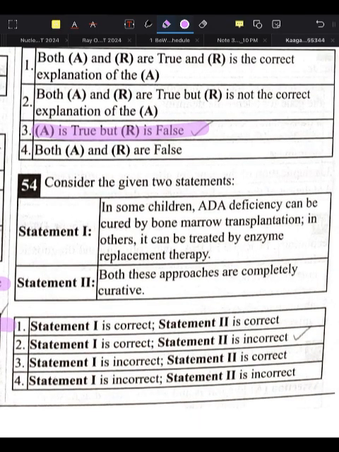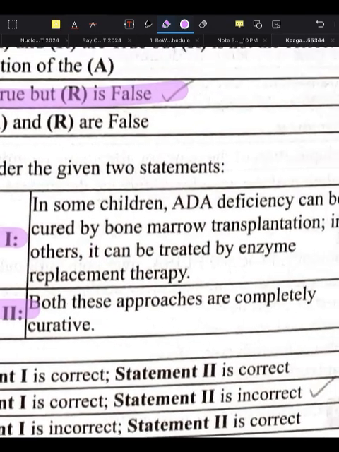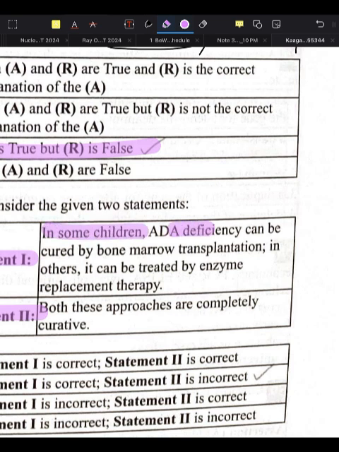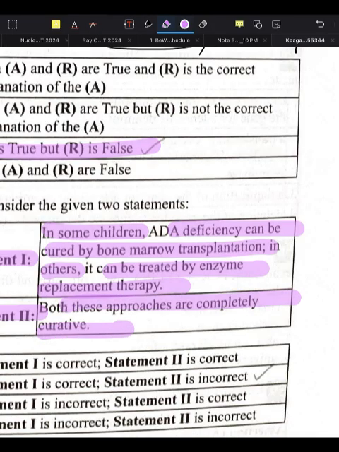Next, statement 1 and statement 2. Statement 1 says, in some children, ADA deficiency can be cured by bone marrow transplantation, and in others it can be treated by enzyme replacement therapy. Statement 2: both these approaches are completely curative.